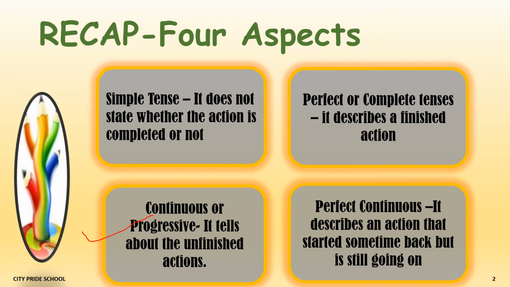Then the third is perfect or complete tense. Here also the name suggests that it describes actions which are finished or which were finished or which will be finished. Then perfect continuous, the name itself again suggests that it's a combination of perfect and continuous. So it includes actions which some part of it is completed, but it is still going on. So that means the action that started some time back, but it is still going on.